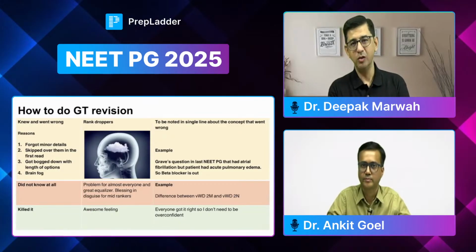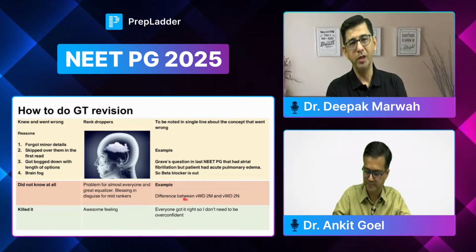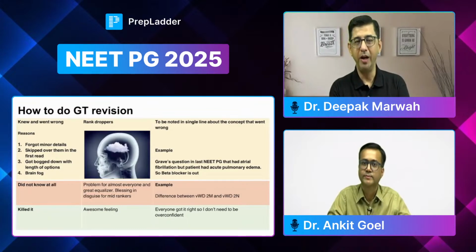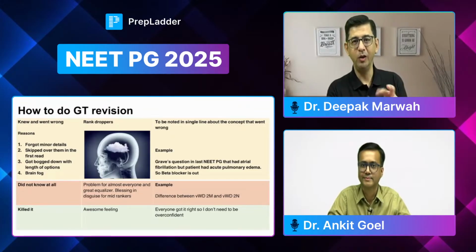conducted. And just to follow up with what Sir said, like last time in NEET PG, there was a question on von Willebrand disease, that is type 2M and type 2N. And you'll notice that one is having problems with binding with platelets, and the second one is having defective binding with factor 8, and it gets reversed, right? I mean, in our mind we can go ulta about it.